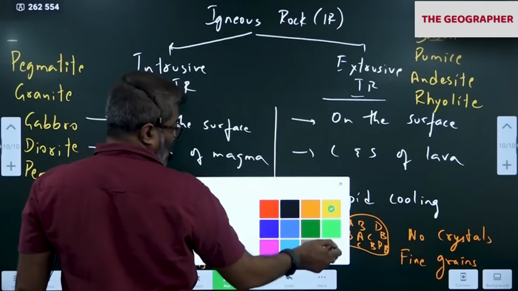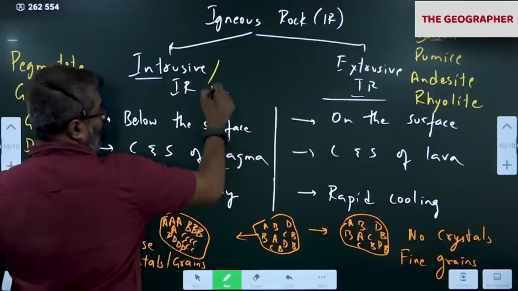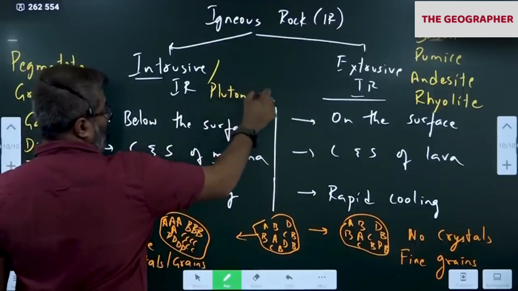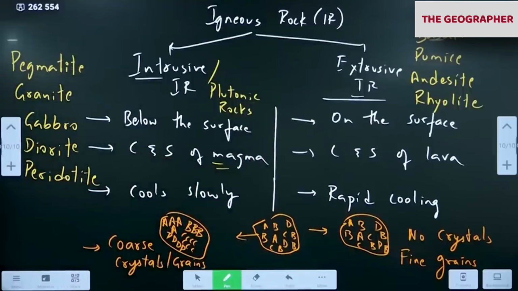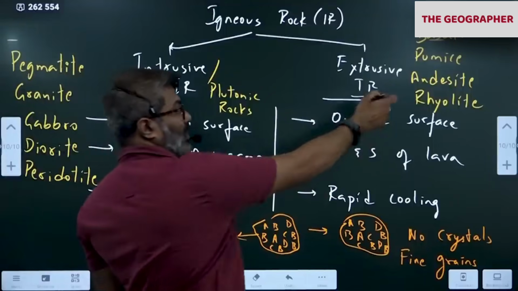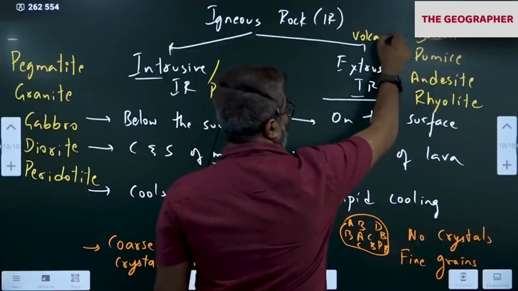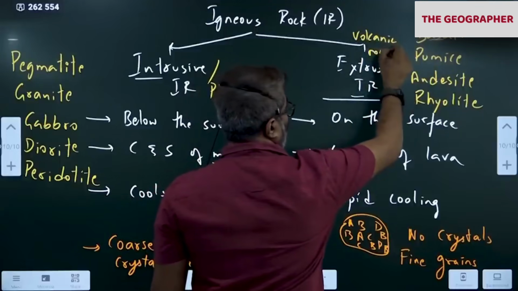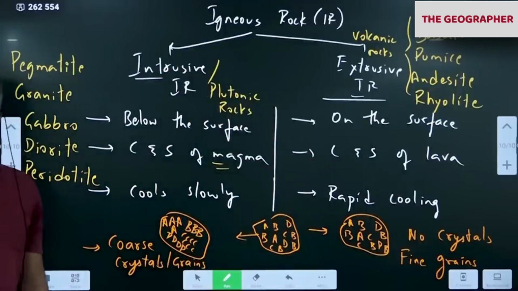Intrusive rocks are those rocks which are formed from below, from magma. So they are called plutonic rocks. Remember Pluton? I've been using the word Pluton many times. Pluton is the other word for magma. If it is formed on the surface, these are extrusive, also called volcanic rocks. So in the exam they are asking questions on this now.